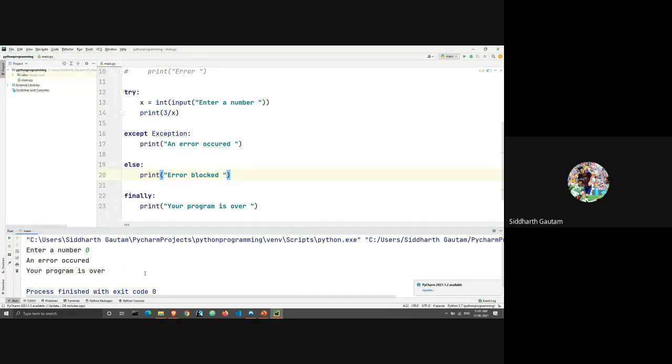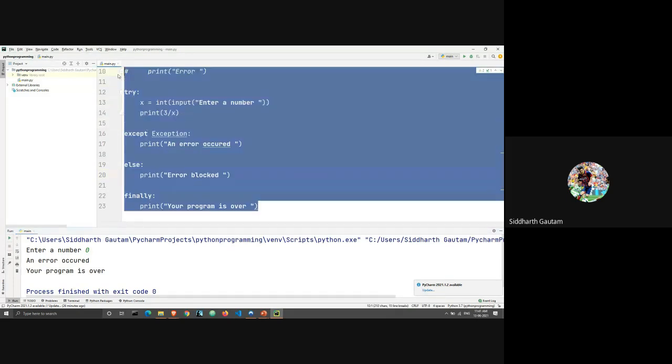So again, just to say it once again, the code inside the finally block will get executed no matter if there is an error or if there isn't an error. All right. Let me just comment out all of this.